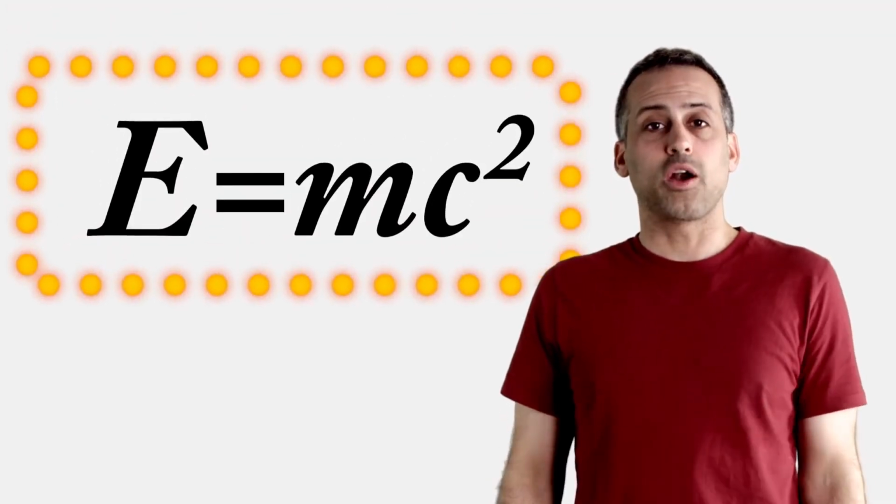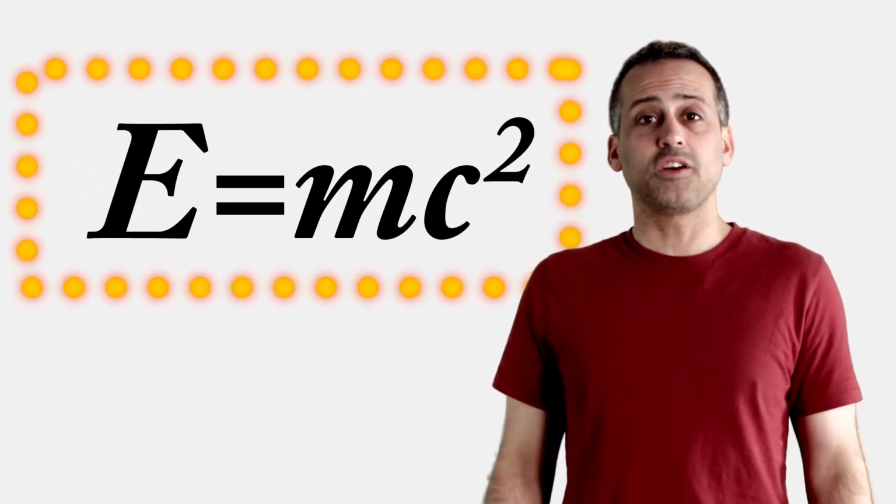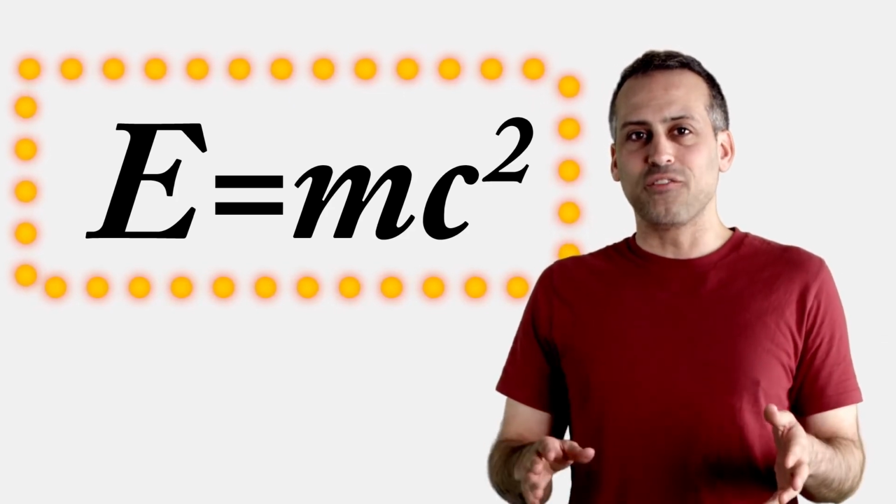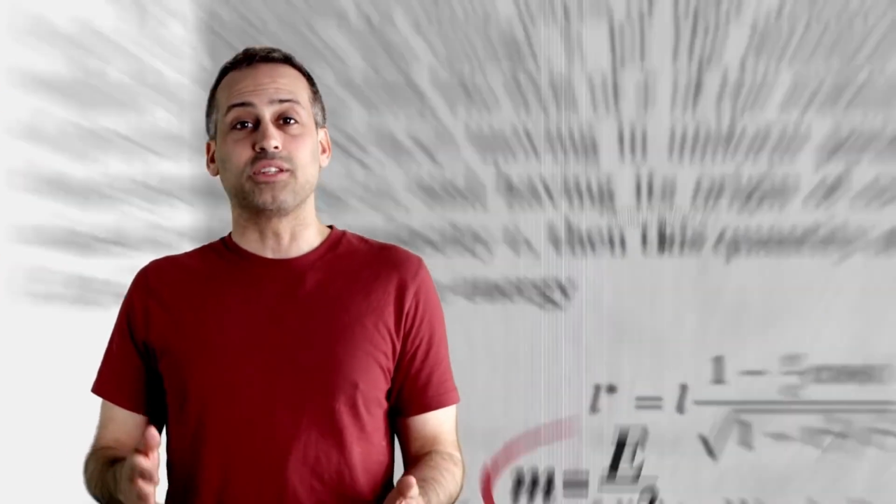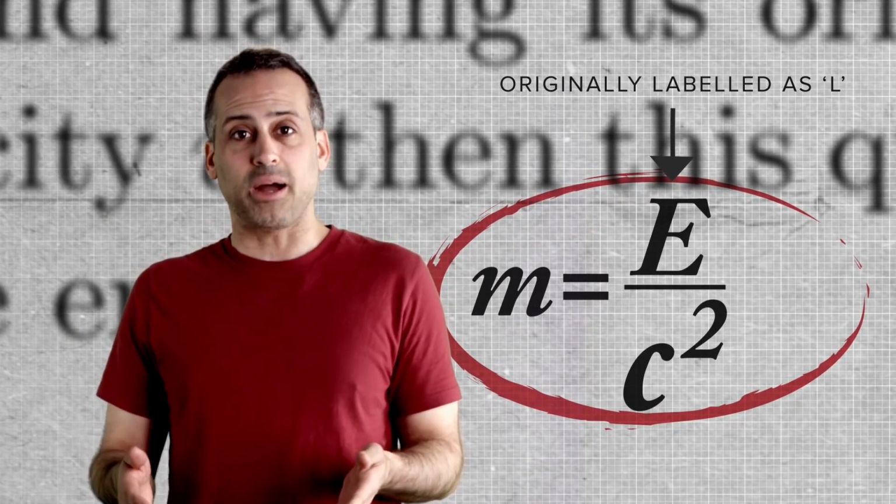E equals mc² is probably the most famous equation in all of physics. But in his original 1905 paper, Einstein actually wrote it down differently, as m equals e divided by c².